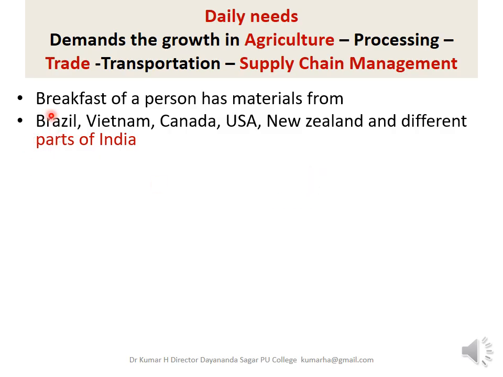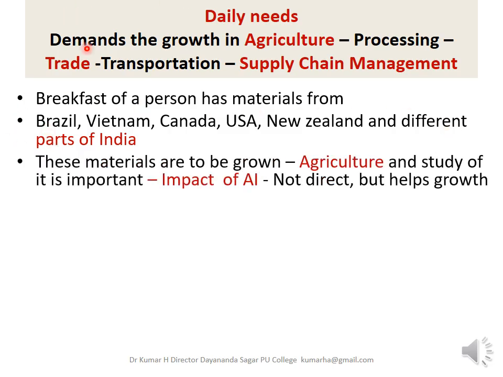So that means it has to be transported from nook and corner of the world, and it is not very near. So a morning breakfast is a culmination of these countries. It has the materials from these countries. And that means first and foremost thing is the industry that is very much essential, or agriculture has to be considered as an industry.